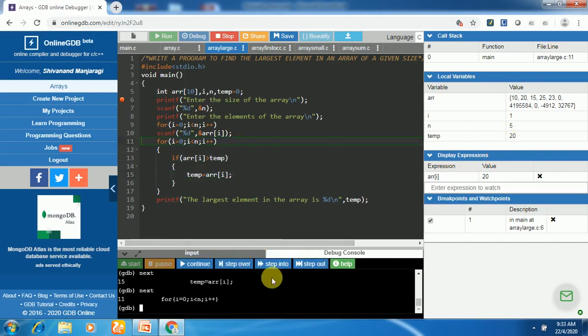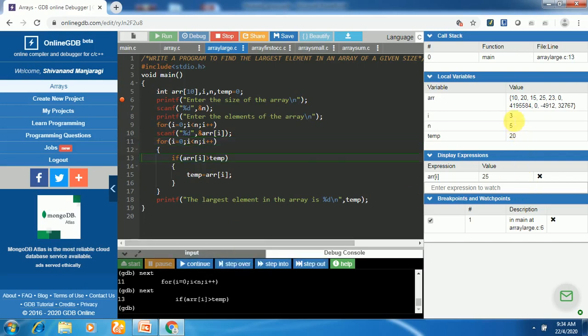Let's see. After that, in the third iteration, I became 2, less than 5, and array of 5, array of 2 here, is 15. You can take it as 15 here. Let us substitute 15. Temp is 20. Condition is true or false? Condition is false because 15 is not greater than 20. So condition is false here. We don't execute this particular statement. Let's go on to the next one.